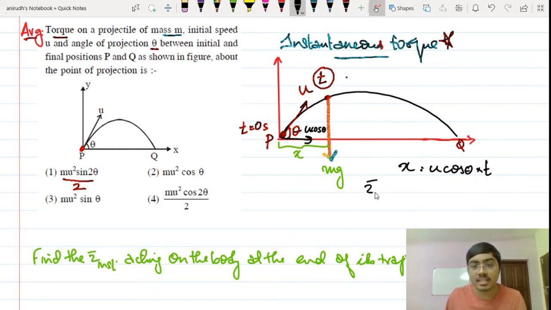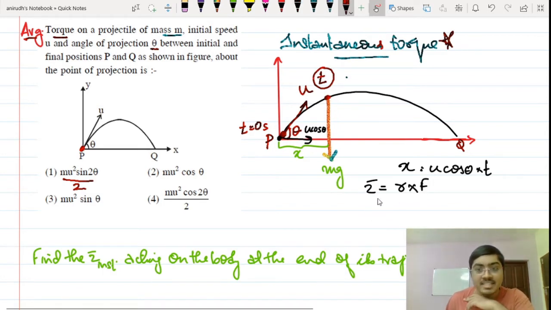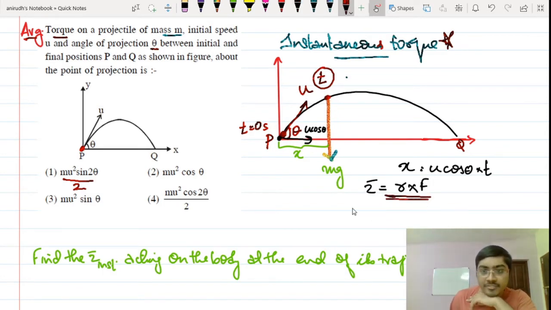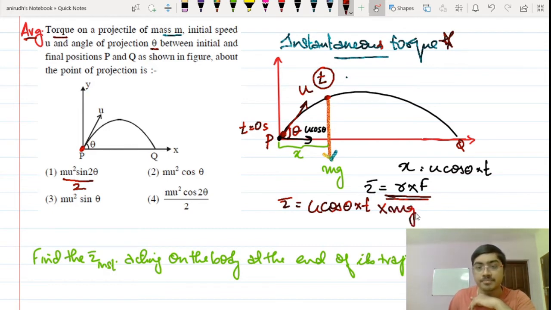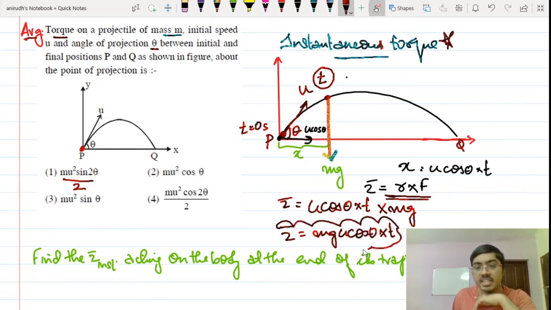So what is torque then? Torque is equal to r cross f. So torque tau is equal to, r is the distance, this is u cos theta multiplied by t, multiplied by the force, which is mg. So I can say torque is equal to mg u cos theta multiplied by t, where t is the time taken by the body to reach any point.